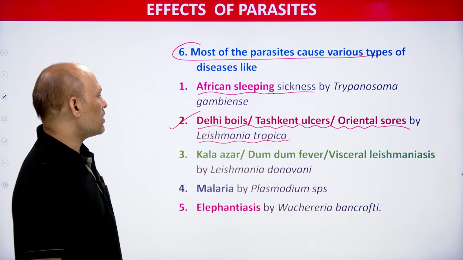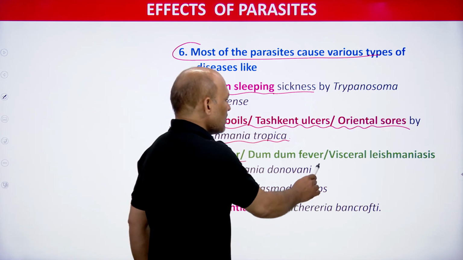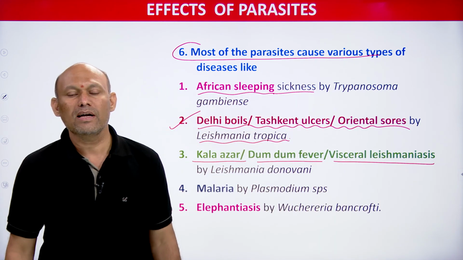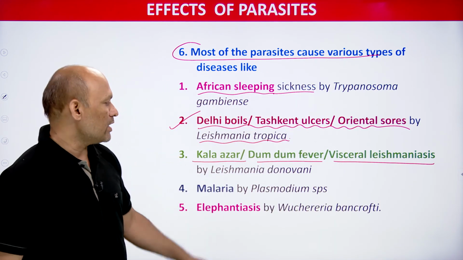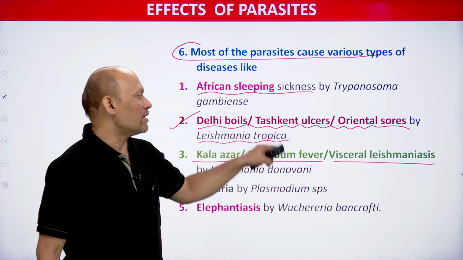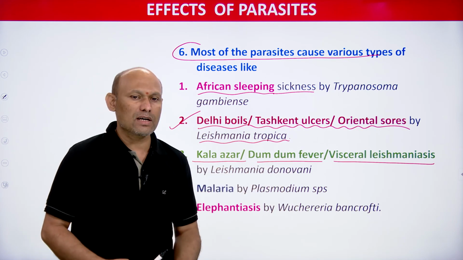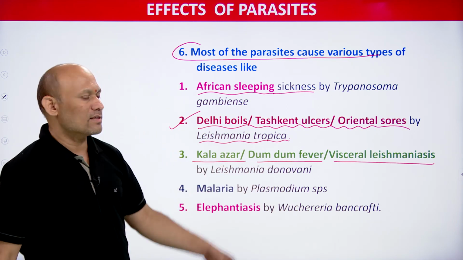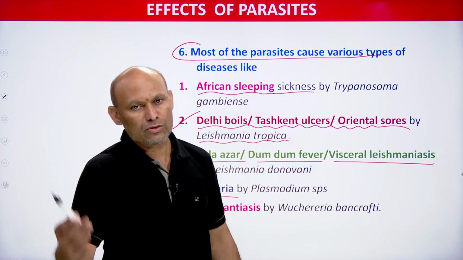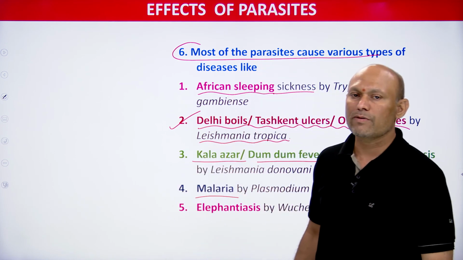And one more disease is Kala Azar. This is also called dum-dum fever, visceral leishmaniasis. This is caused by Leishmania donovani. Leishmania tropica causes Delhi boils, oriental sores, whereas Leishmania donovani causes visceral leishmaniasis, Kala Azar, dum-dum fever. Malaria is caused by Plasmodium, students. We are going to discuss in detail the malarial parasite life cycle, the Plasmodium vivax life cycle.